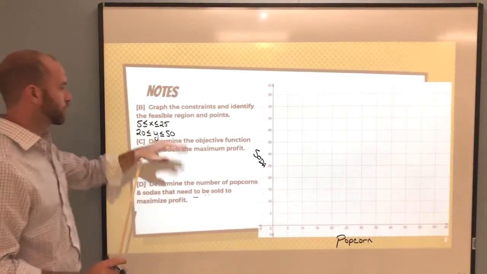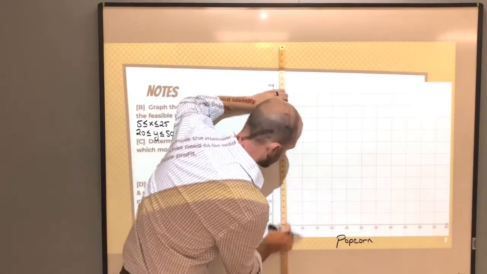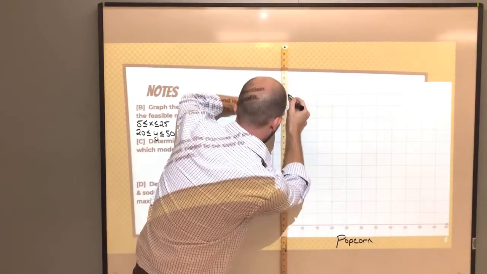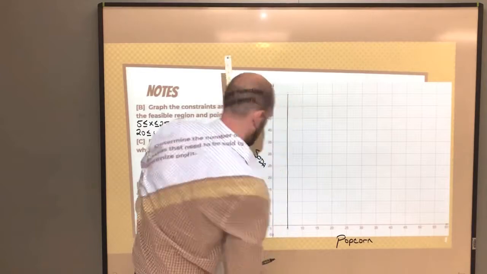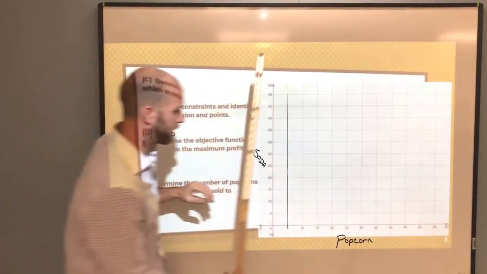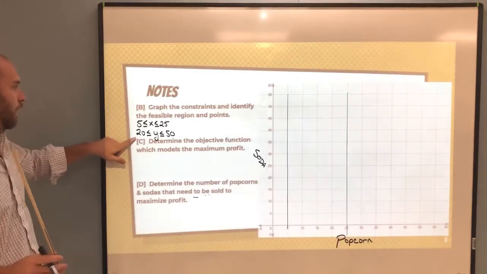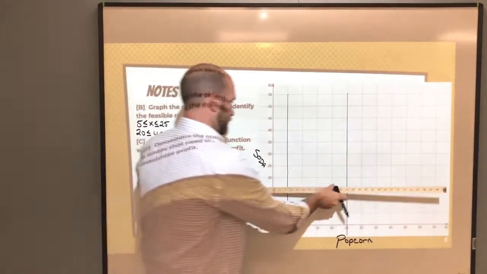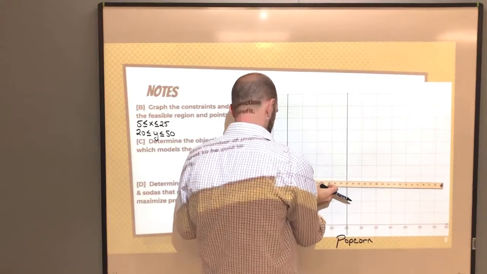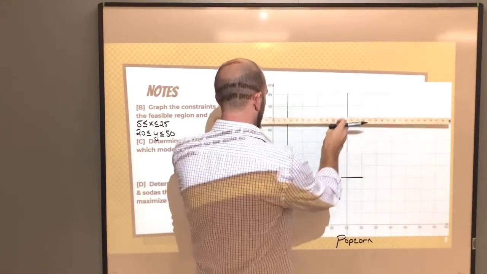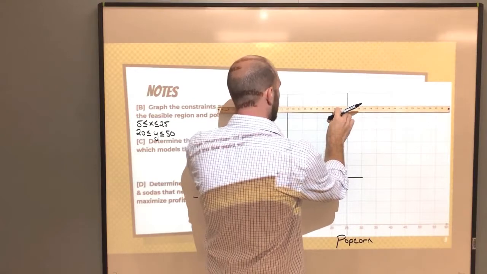We know that X is between 5 and 25, and it is included, so we're going to put a solid line going through there, and the same thing on 25. And then Y is between 20 and 50, so we've got a line going across horizontally at Y equals 20, and a line going horizontally at Y equals 50.